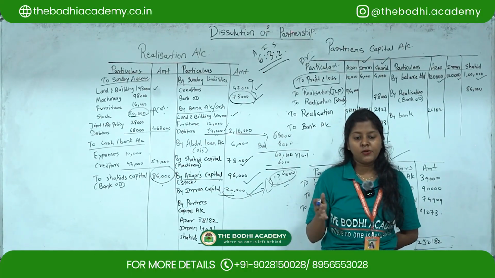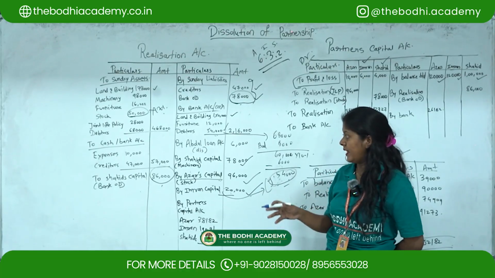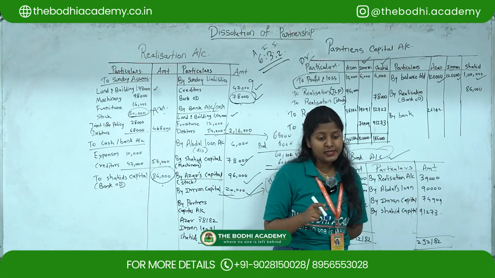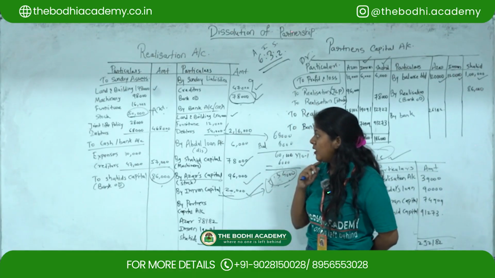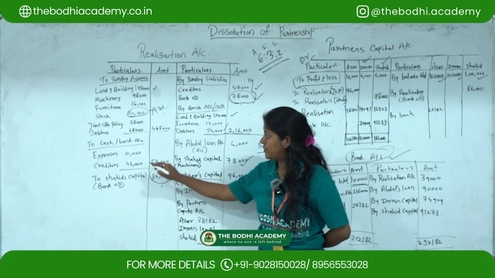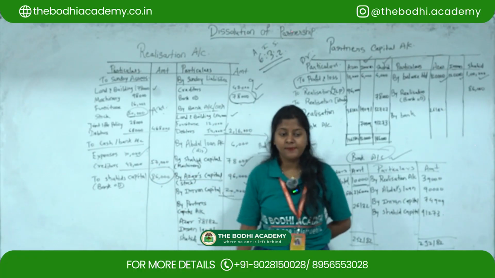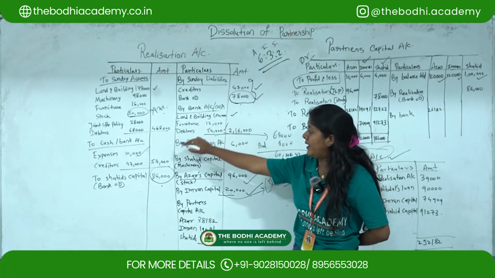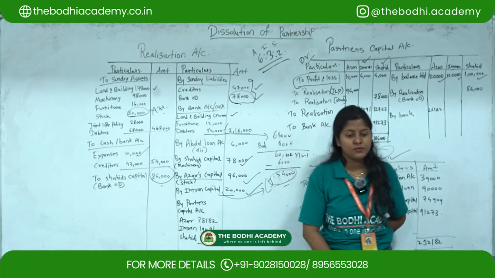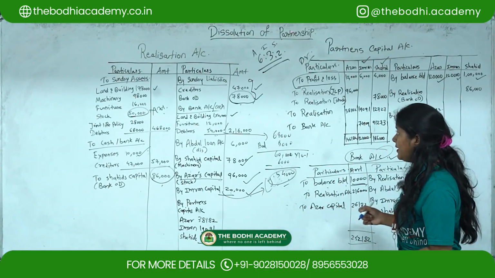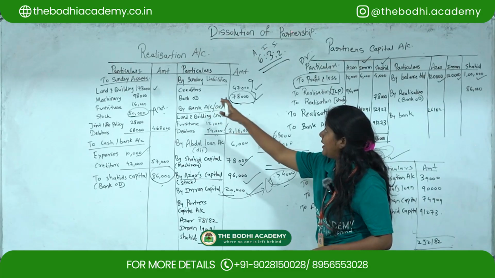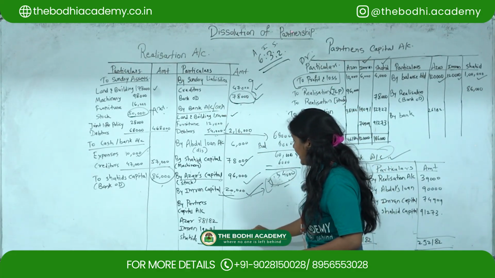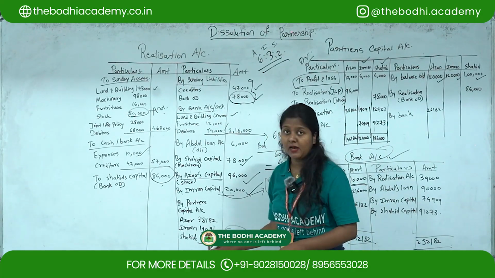Then Abdul agreed to accept 29,000 in full settlement of his account. Next they have given realization expenses amounting to 10,000, so I have to show the realization expenses as 10,000. And creditors you have to write down here as 47,000. After that you have to tally the debit and the credit side. Here we are getting the answer as 70,000.